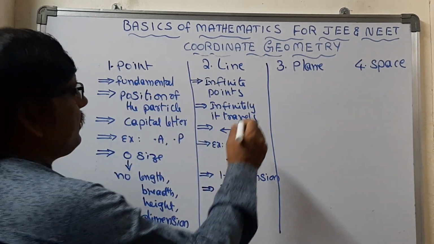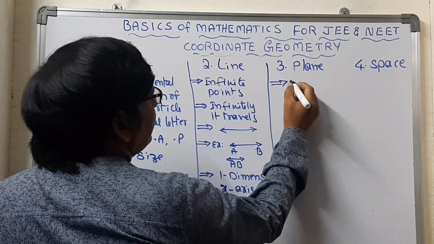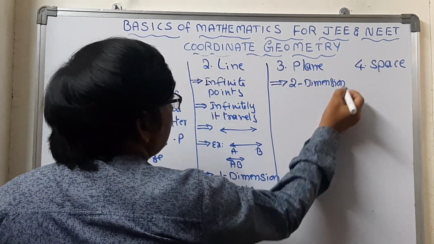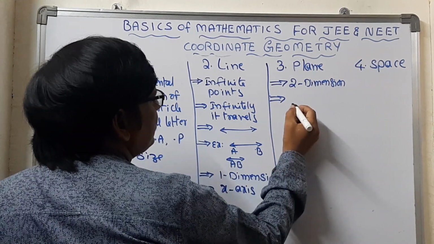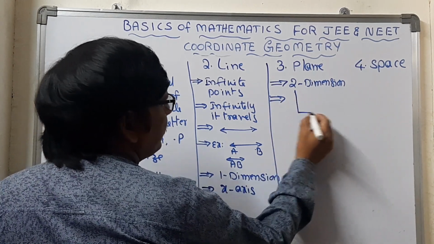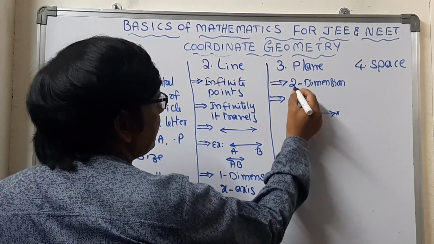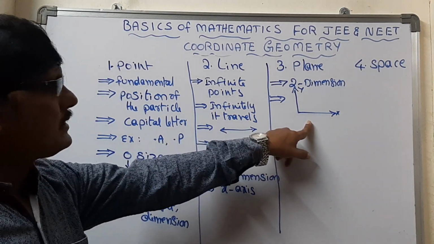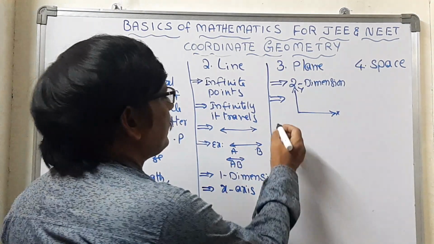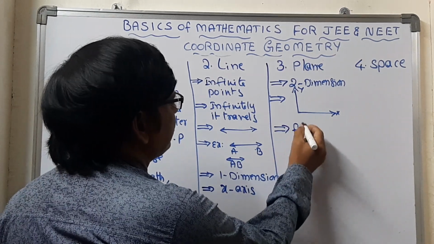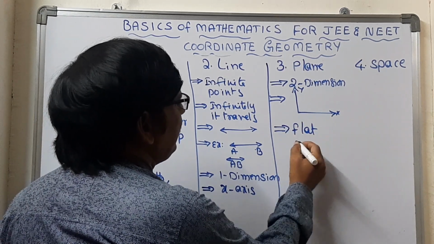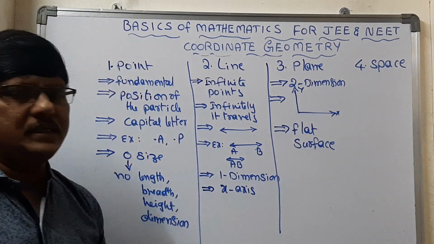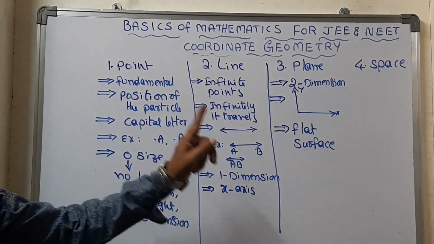We can take an x-axis and a y-axis, so at a time two values are possible for a plane. A plane is a flat surface.